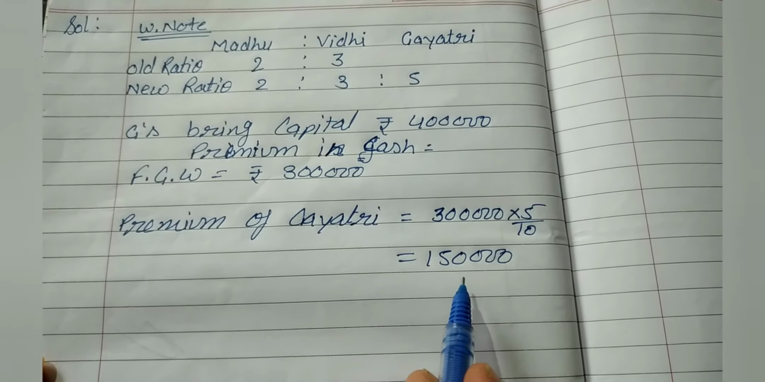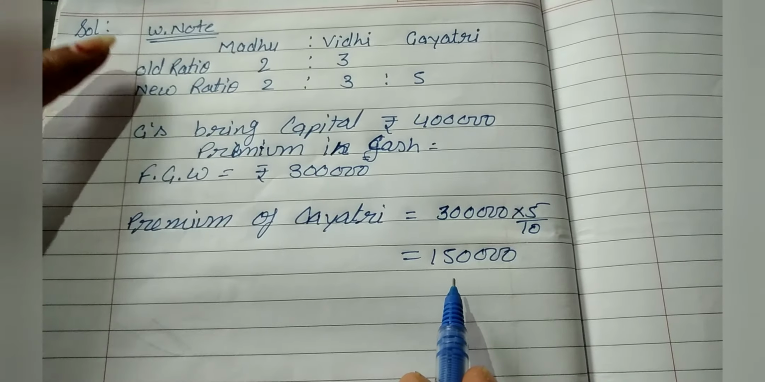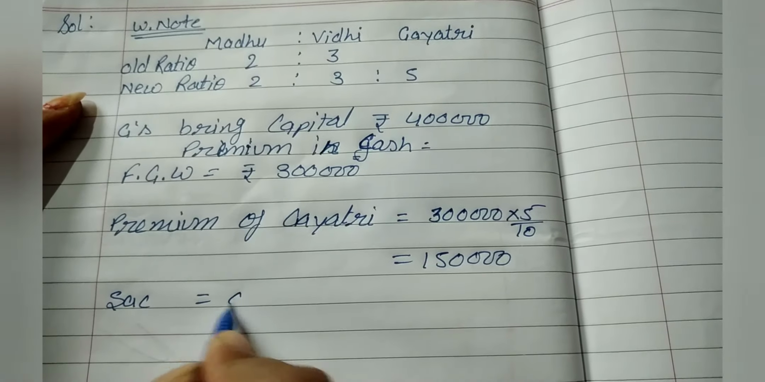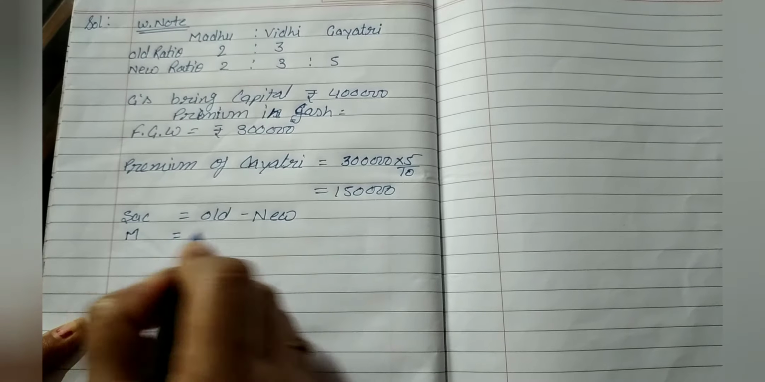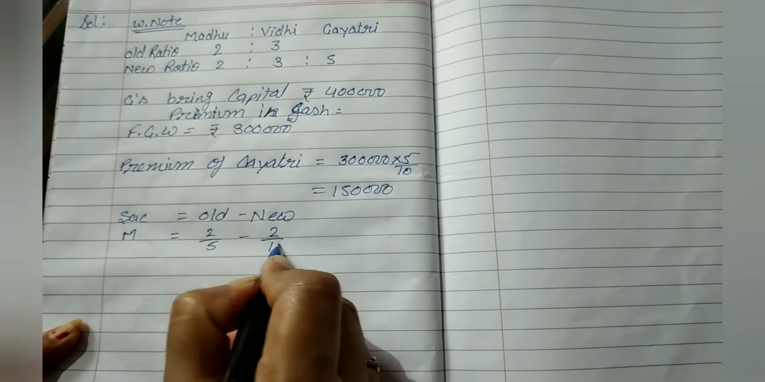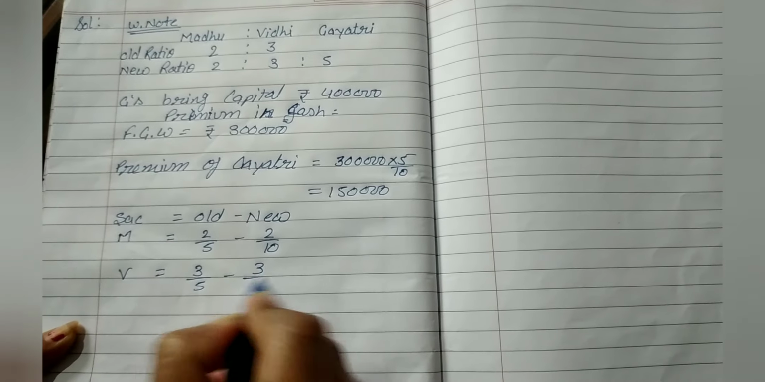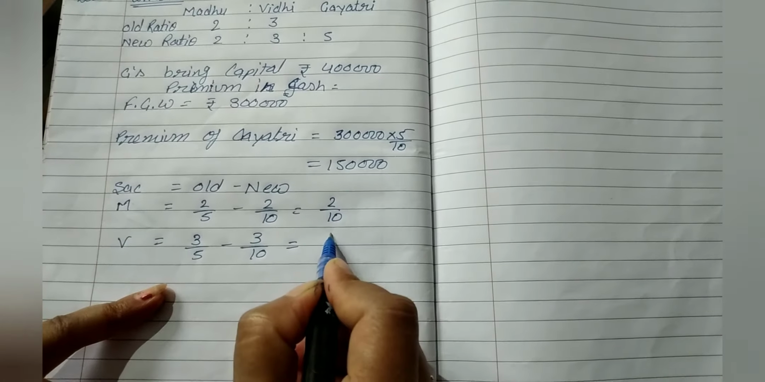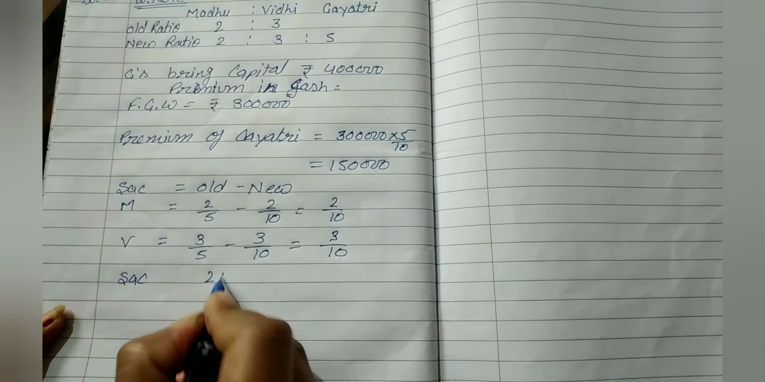We know that premium is distributed in the sacrificing ratio. So firstly we calculate the sacrificing ratio with the help of old and new ratio. Sacrificing ratio is equal to old ratio minus new ratio. Madhu's sacrificing share is 2/5 minus 2/10. Vidhi's sacrificing share is 3/5 minus 3/10. That is 2/10 and 3/10. So sacrificing ratio is 2:3.